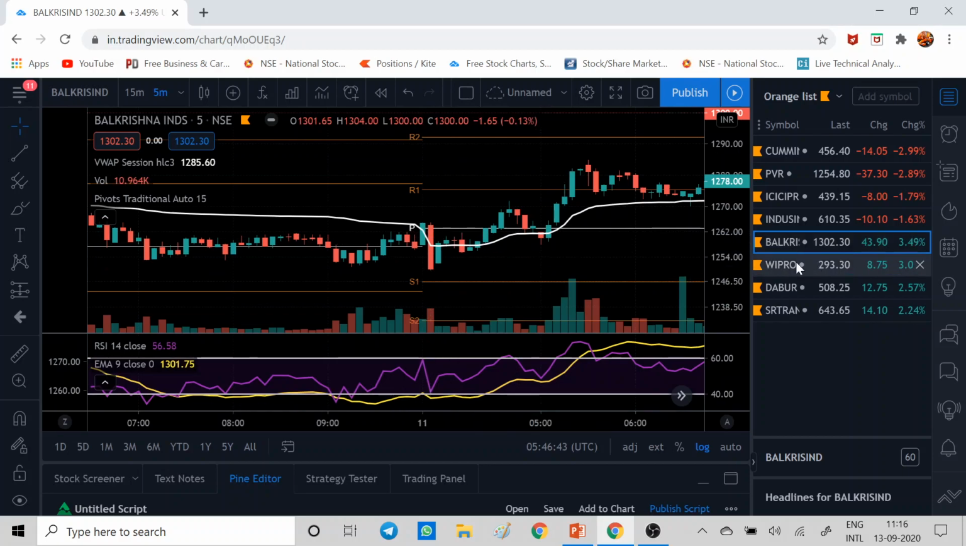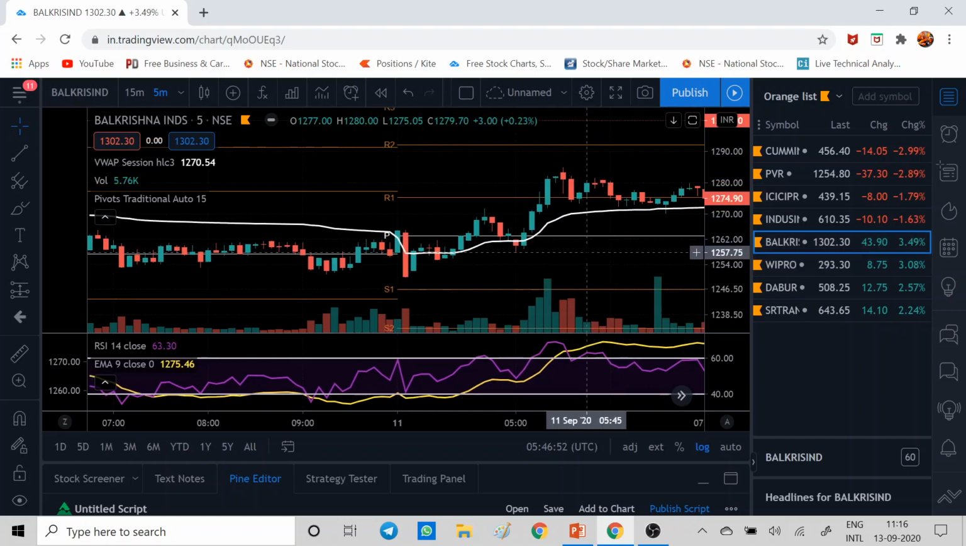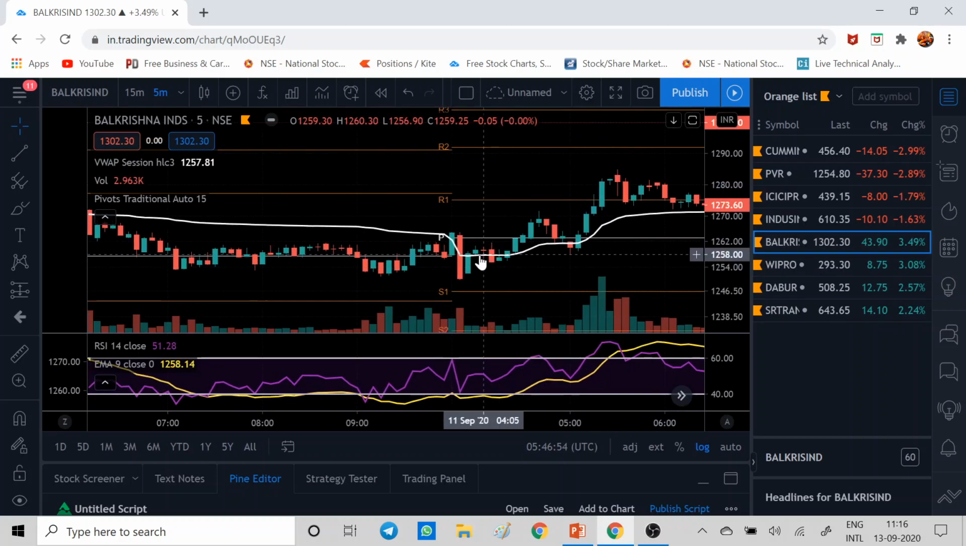And if you want to find stocks better, you see the top gainers and top losers, and you will get the list. So whenever the 5 minutes candle closes above VWAP, and your yellow line is your EMA 9 and purple is your RSI, your EMA 9 should be below RSI, or RSI should be above EMA 9. So this condition is satisfied, and the 5 minutes candle closed above VWAP.